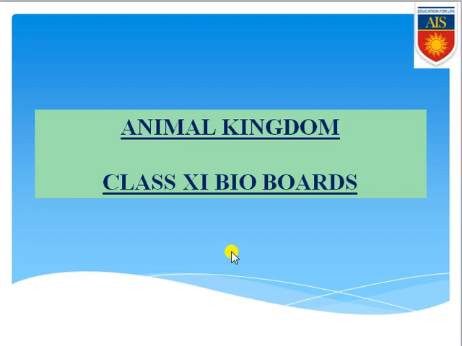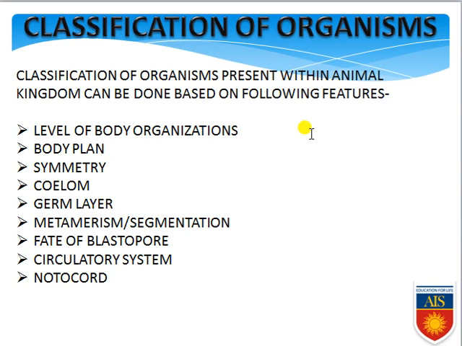As we have studied in the Plant Kingdom, the various types of plant divisions, and based on some specific features we have also compared them and categorized them. So here also in the Animal Kingdom we will be categorizing the animals based on some specific features. So whatever the features, let's see.